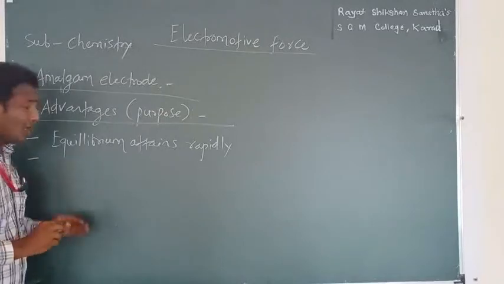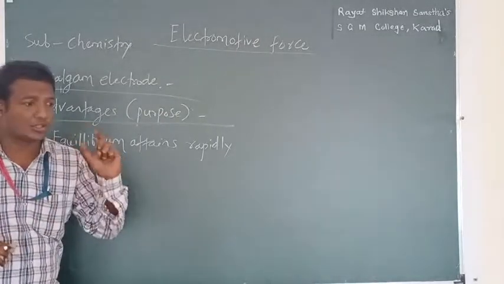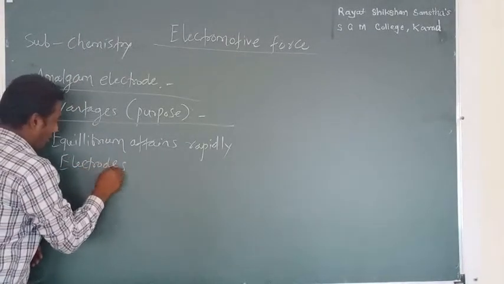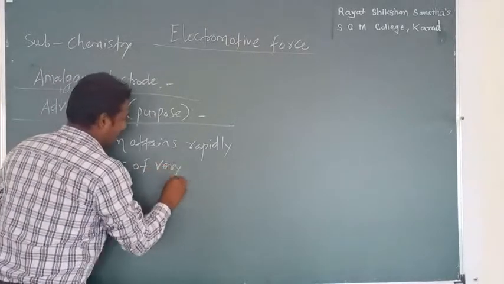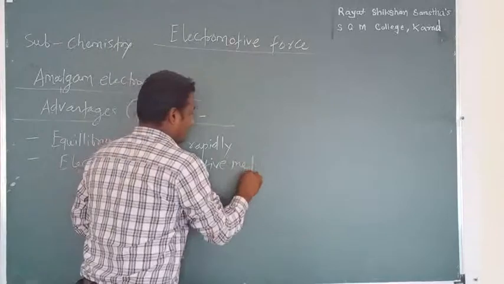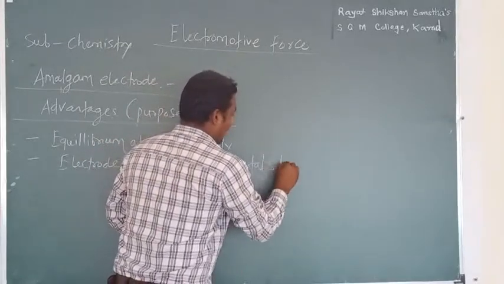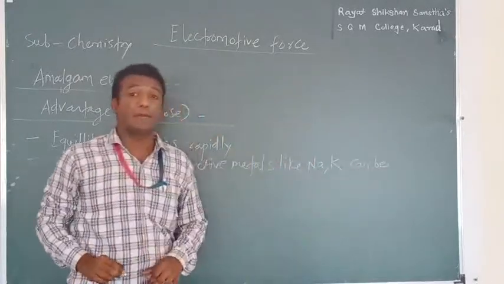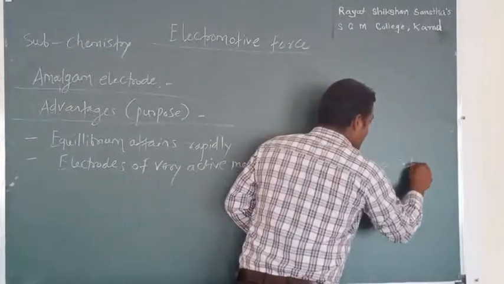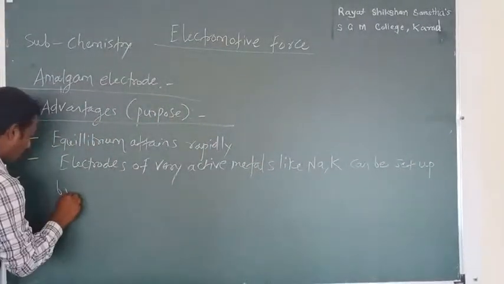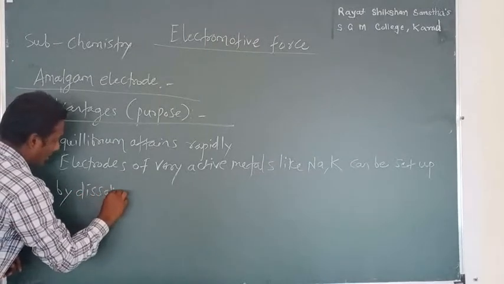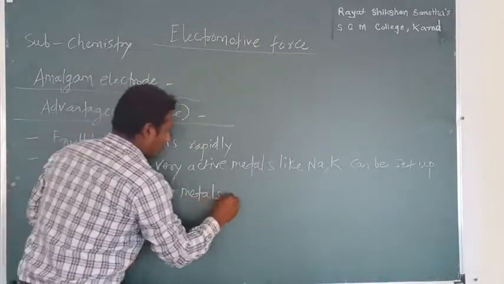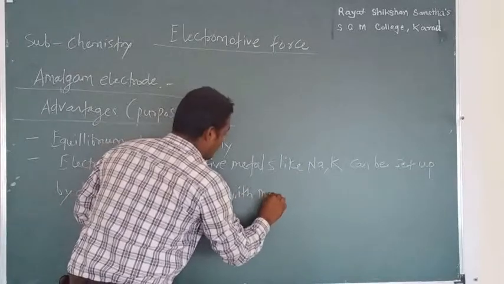Second advantage, electrodes of very active metals like sodium, potassium can be set up by dissolving these metals, sodium and potassium, with mercury.